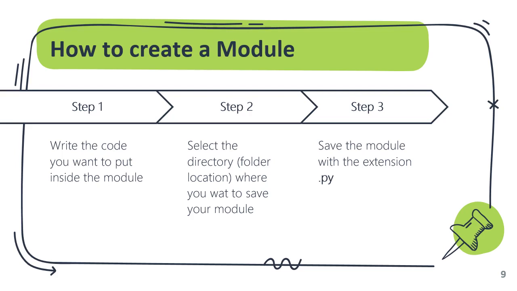Thereby you can easily understand that this particular module is for calculating the area of a circle, this one is for calculating the area of a rectangle, etc. First you have to write the functions and code for calculating the area of a particular shape. Then you have to save it as a particular module, for example area rectangle, with the extension .py. So you have created a file called area rectangle, and that code is for calculating the area.